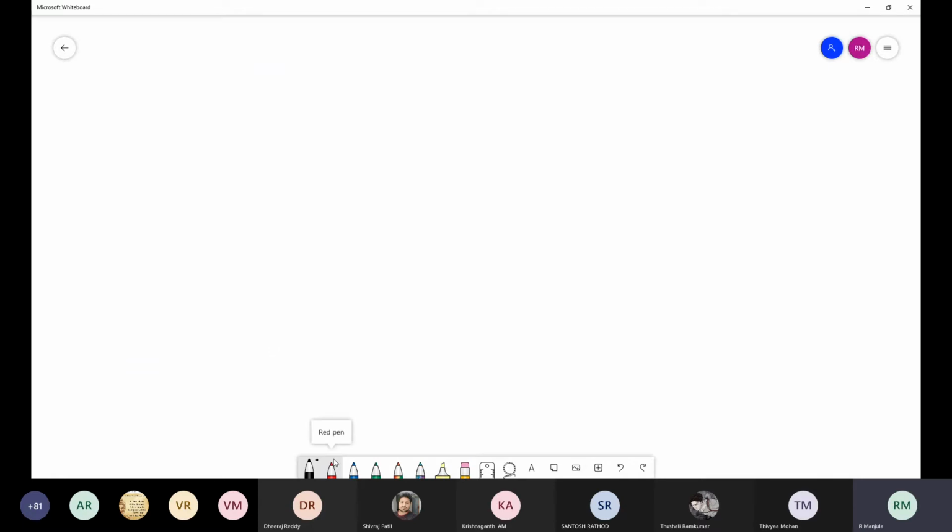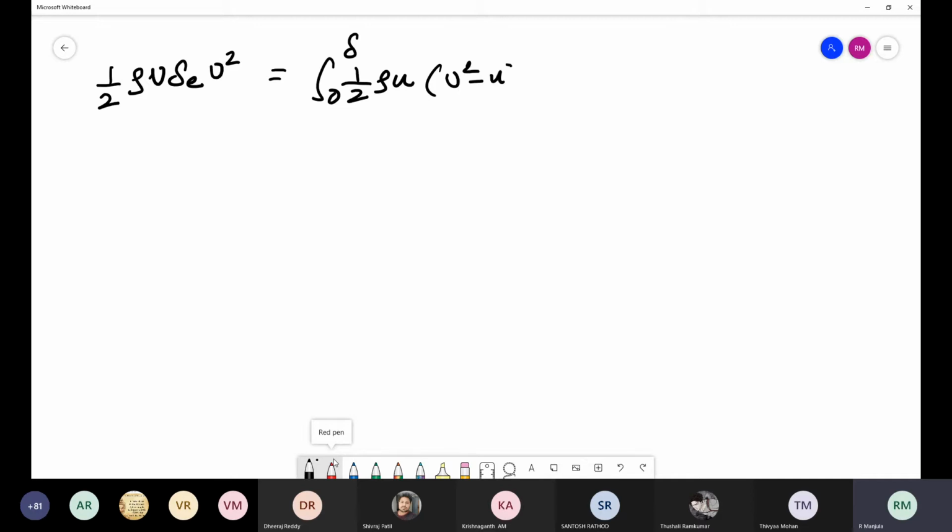Okay. Now if you are equating both the equations, what will we be getting? Half into rho into capital U into delta E into capital U square is equal to integral 0 to delta half into rho into small u into capital U square minus small u square into dy. Or your delta E is equal to, rho gets cancelled and the 2 gets cancelled. Okay, and they will be having this u bringing to this side.